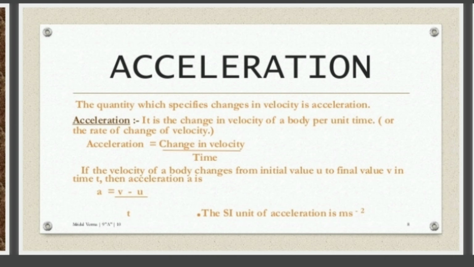If the velocity of a body changes from initial velocity to final value in a certain time period, then that is acceleration. A equals V minus U by T. What is the SI unit of acceleration? Meter per second square.